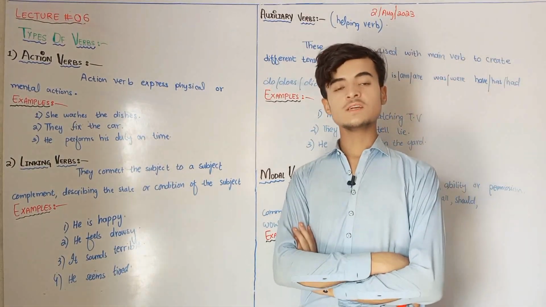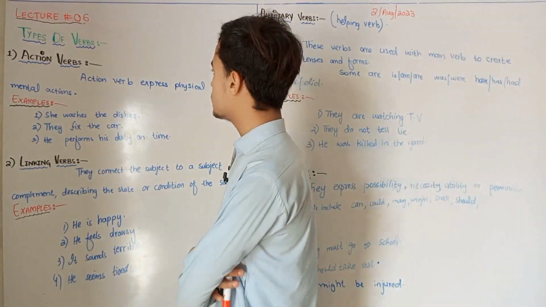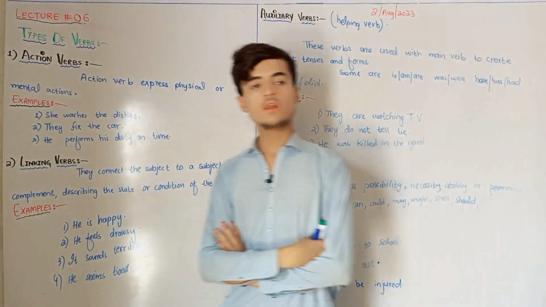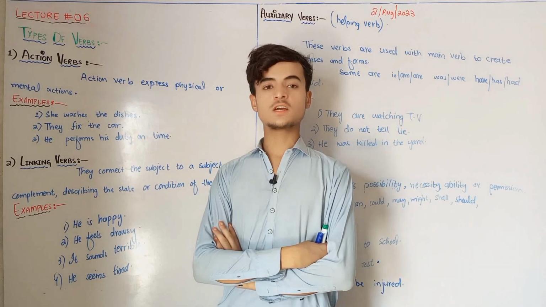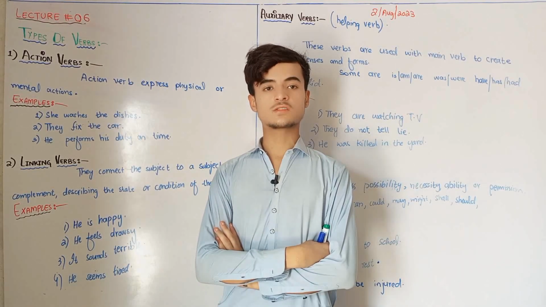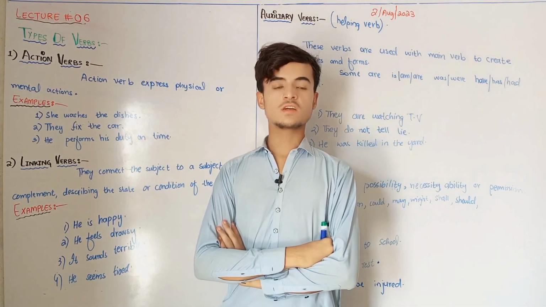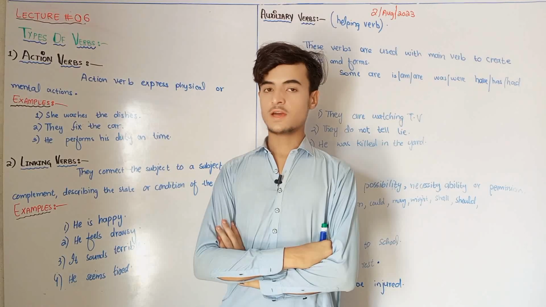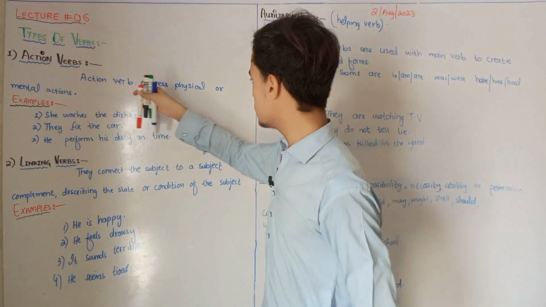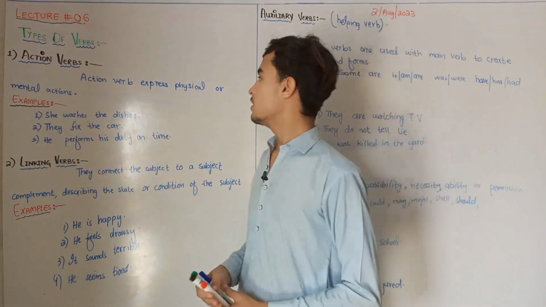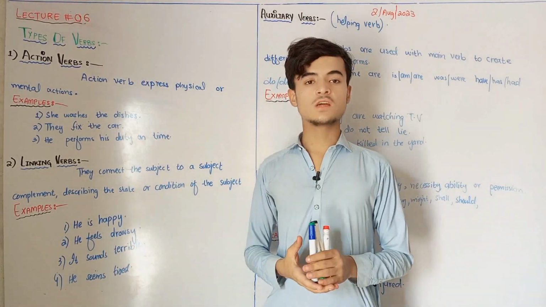So let's come to the first type of verb, that is the action verb. What is action? As I told you in the last video, action means to perform work, to do something. The physical involvement in something, in a work, is called action. So that thing is called an action verb. An action verb expresses physical or mental action.